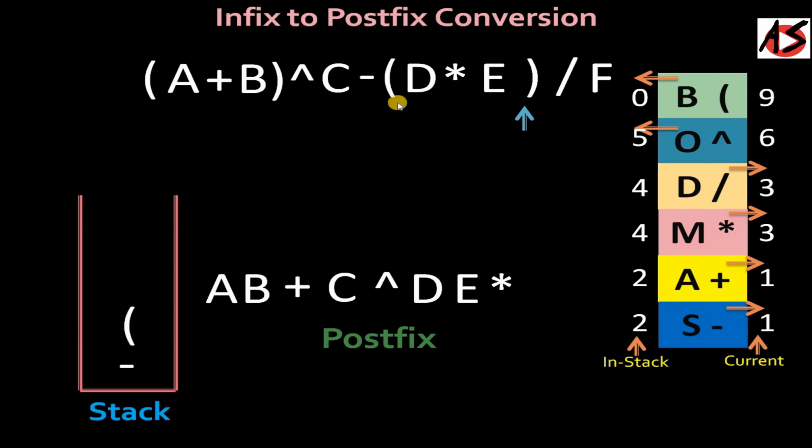So we will remove the opening bracket from the stack. Now we will move ahead and we get the division. So division as a current symbol priority is 3, that is higher than the subtractions in stack priority, that is 2. So we will push the division into the stack.